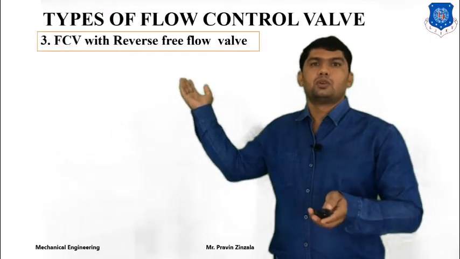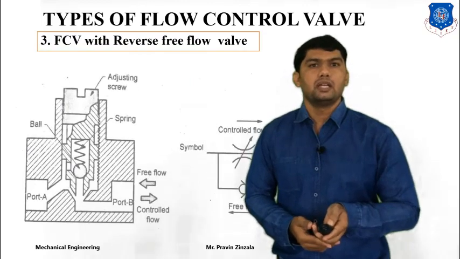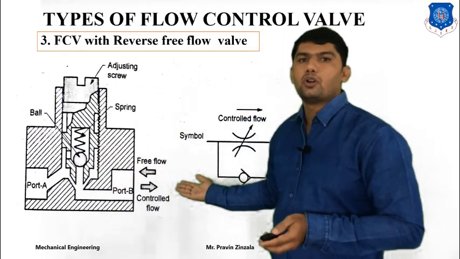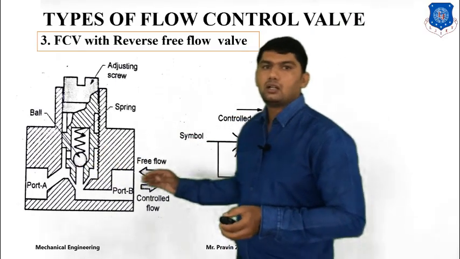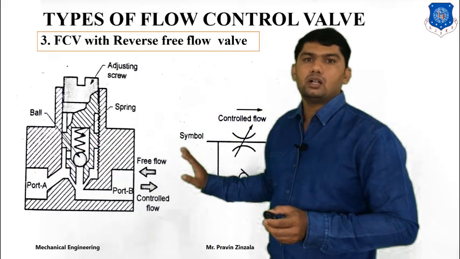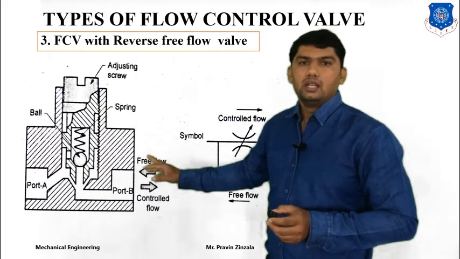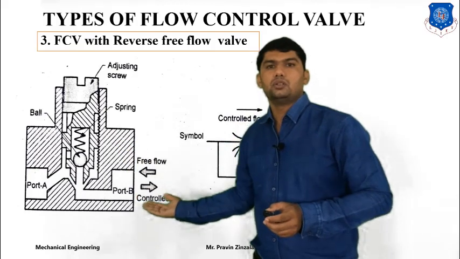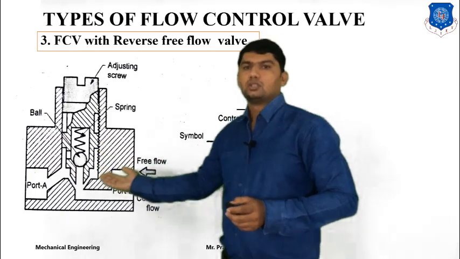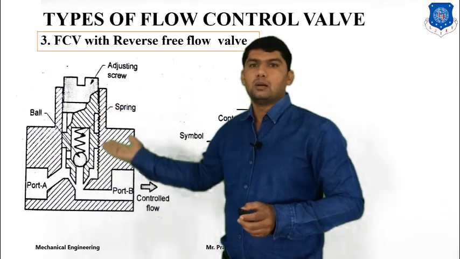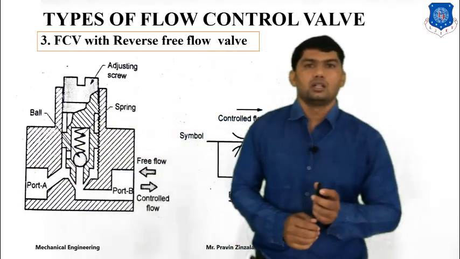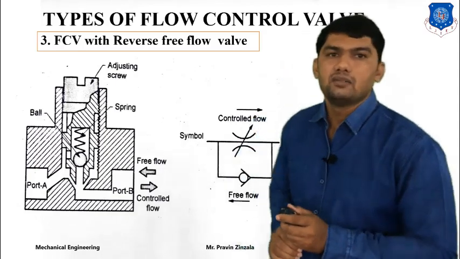The third flow control valve is the flow control valve with reverse free flow. So this is the diagram. This is port A, the inlet, and this is port B, the outlet. In the forward direction, fluid will pass from the inlet port to the outlet port. But what happens during reverse free flow? Here one type of check valve is used. During reverse flow, pressure is applied in the reverse direction, so this ball will be shifted up and fluid will pass through this valve to the inlet portion. So it's called flow control valve with reverse free flow.